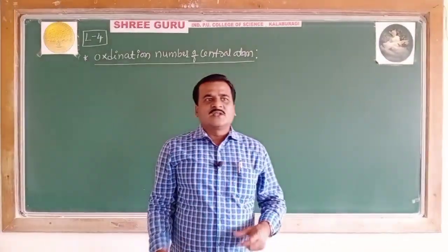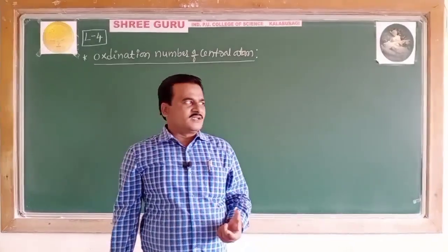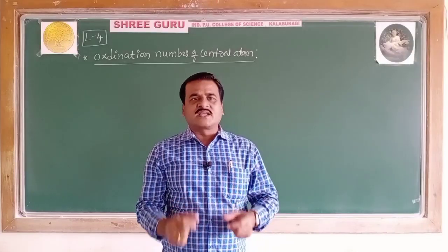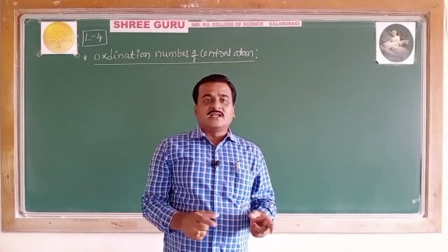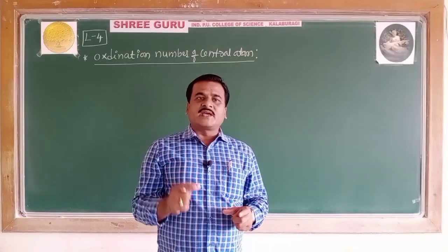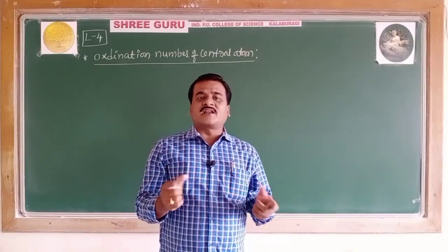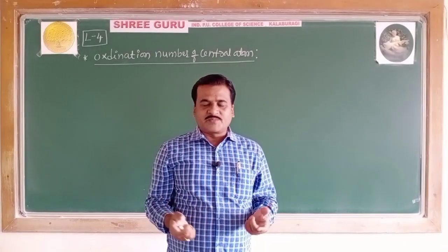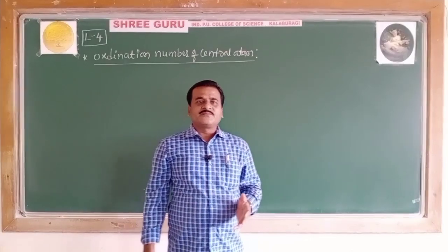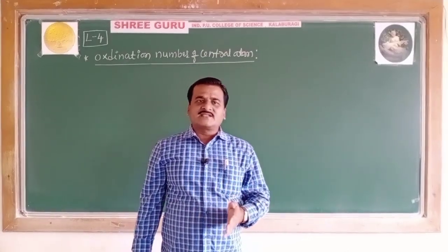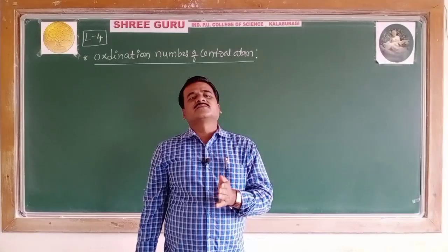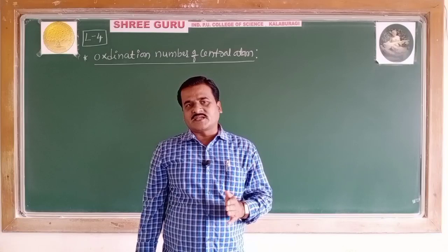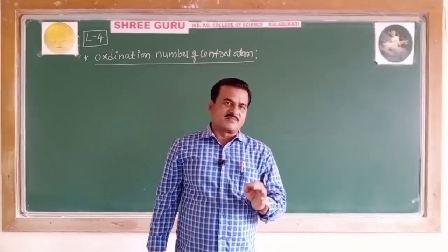Students, the oxidation number is nothing but the charge the central metal atom would carry if all the ligands along with the shared electron pairs are removed from the central metal atom. I repeat, it is the charge the central metal atom would carry if all the ligands along with the shared electron pairs are removed from that central metal atom.